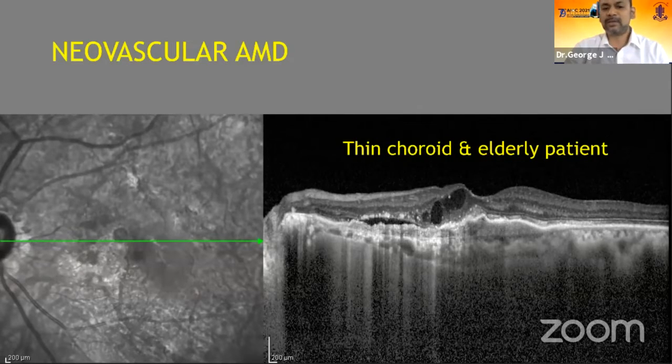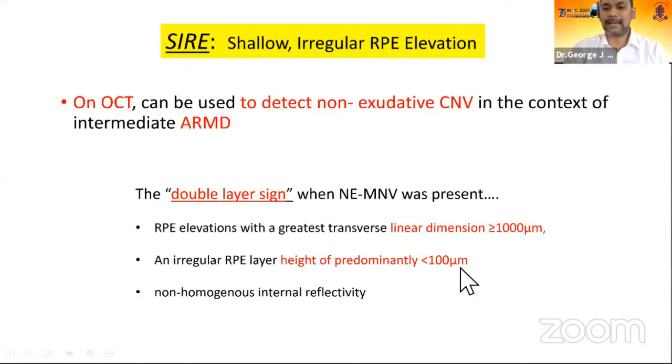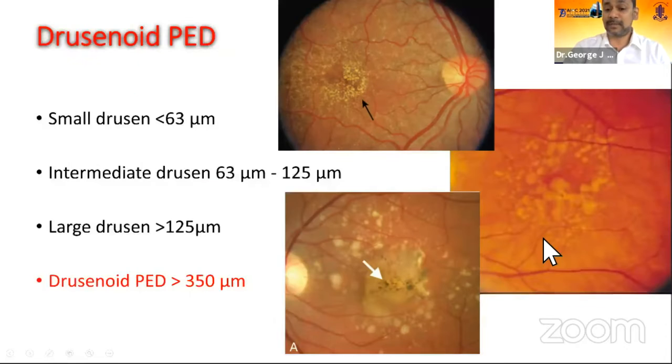Let us switch to neovascular AMD. Instead of a thick choroid, you're looking at a thin choroid and an elderly patient. SIRE is a shallow irregular RPE elevation on OCT, and this could be a telltale sign of a non-exudative CNV harboring in these shallow PEDs. So this is called a double layer sign of AMD, where the RPE separation is usually less than 100 microns in height and the linear dimension is more than 1000 microns.